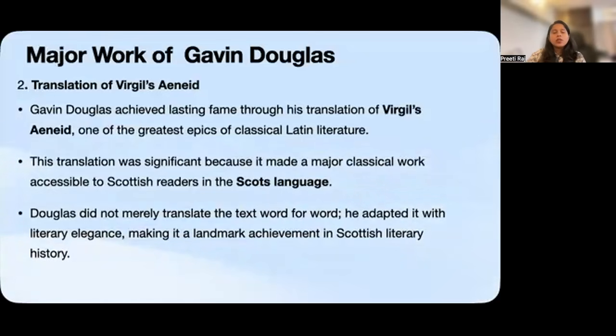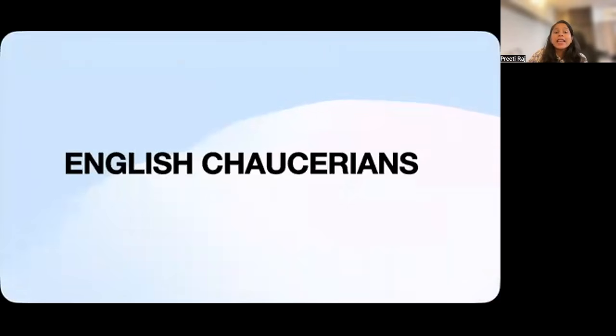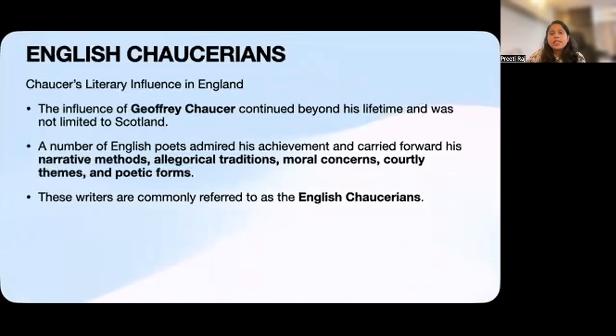Now, before we conclude our discussion on the Scottish Chaucerians, there is one small distinction that I would like you to understand. Were the Scottish poets the only writers who were influenced by Geoffrey Chaucer? The answer is no. Chaucer naturally had followers in England as well, and these poets are called English Chaucerians. Like the Scottish Chaucerians, they admired Chaucer's literary achievement and continued many aspects of his poetic tradition: his narrative style, allegory, moral concerns, courtly themes, and poetic forms. Among them, the first important person that you should keep in mind is John Lydgate.